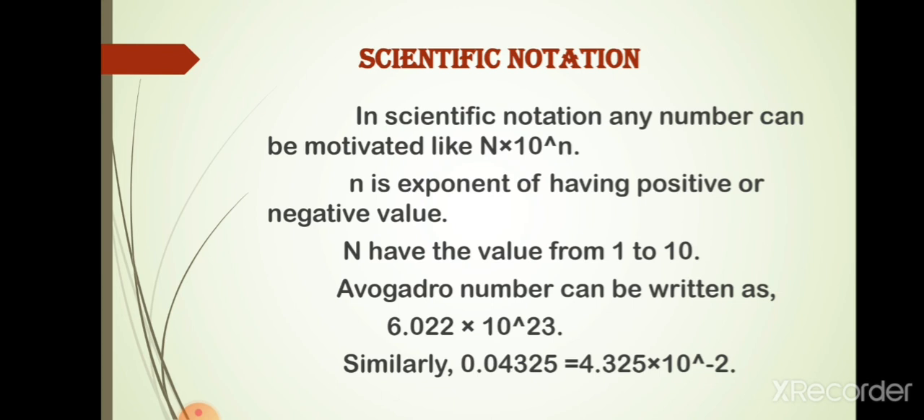So Avogadro number can be written as 6.022 into 10 to the power of 23. Similarly, we can write 0.04325 as 4.325 into 10 raised to minus 2. Note that in the former example of Avogadro number, the decimal point is moved to the left, so its exponent is positive. And in the latter example, the decimal point is moved to the right.